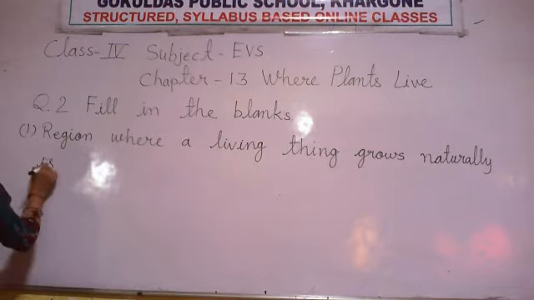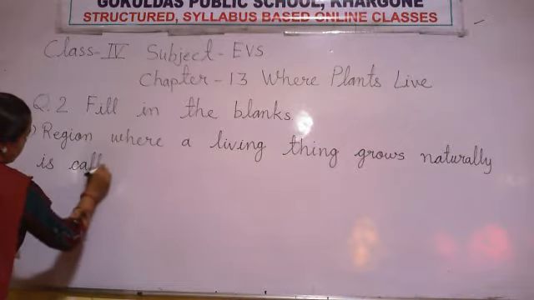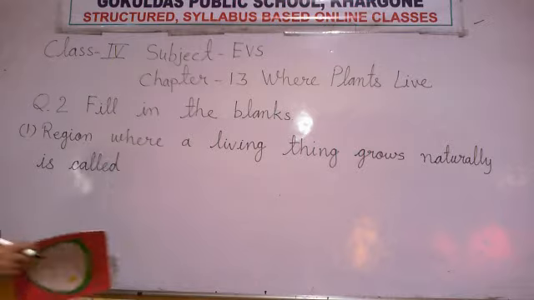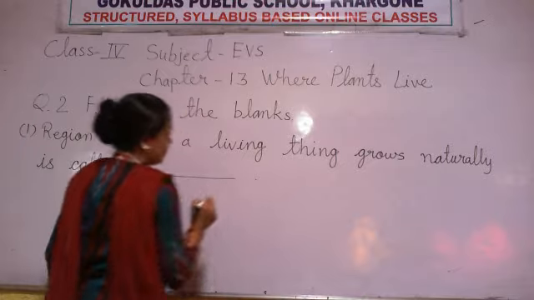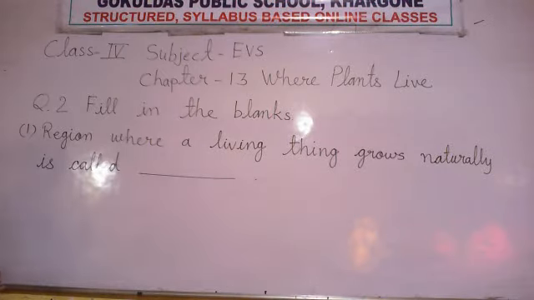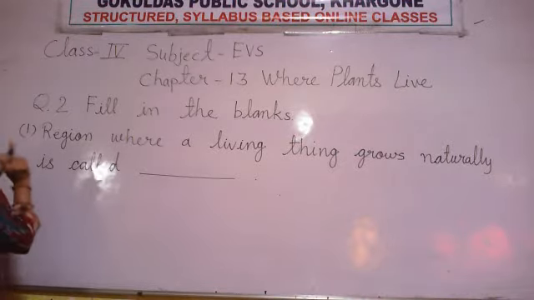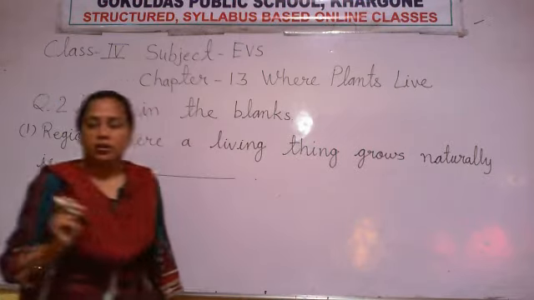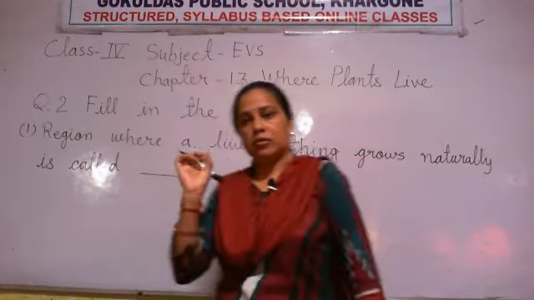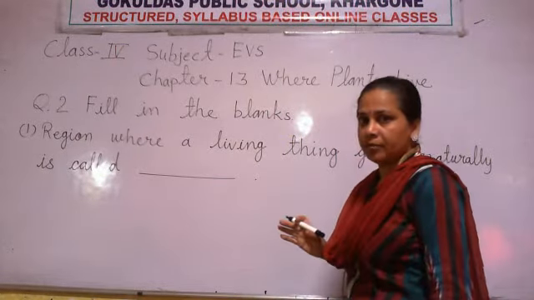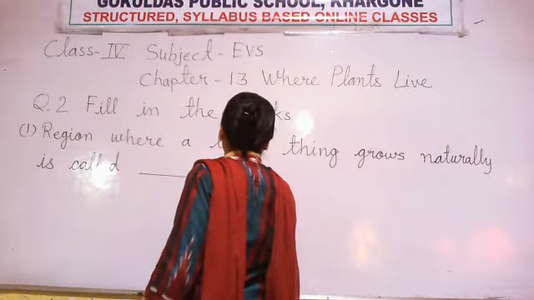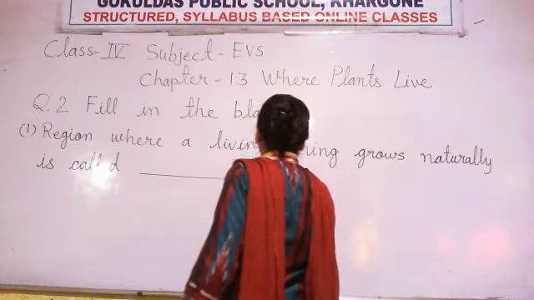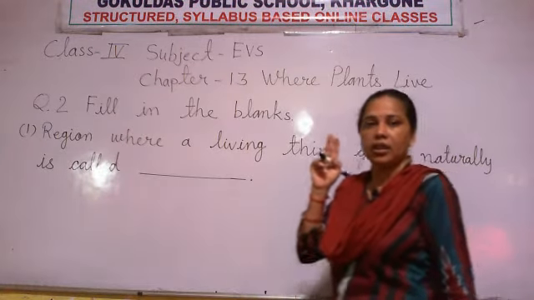Region where a living thing grows naturally is called the favorable conditions for the living beings. Either it is plant, animal or human beings. If these living things get proper conditions or proper environment for their growth, that is called their, what is the name of that thing? From the beginning I explained to you about that. Two words, environment and habitat.